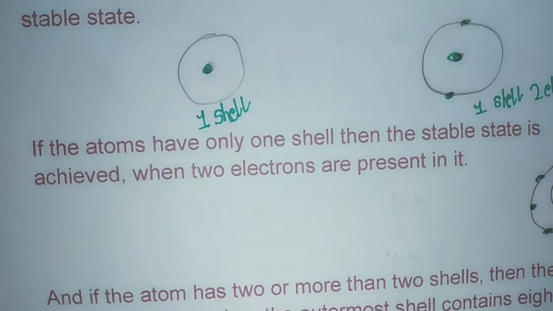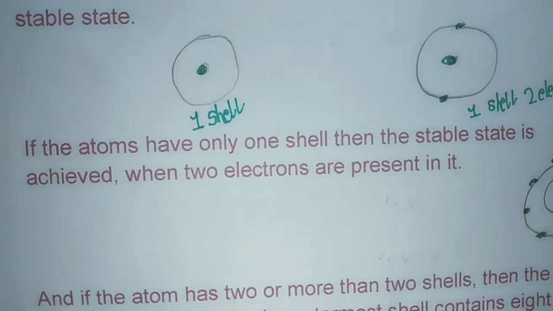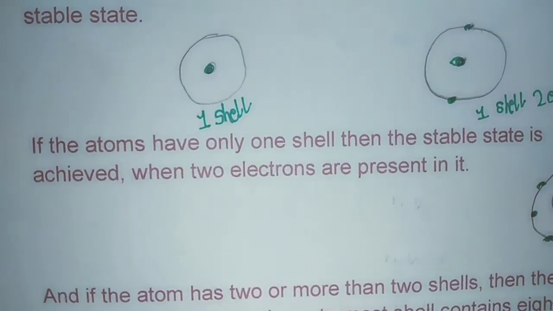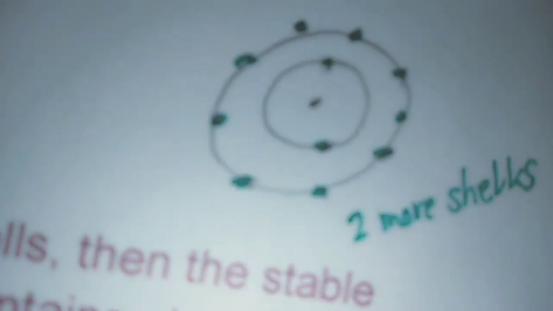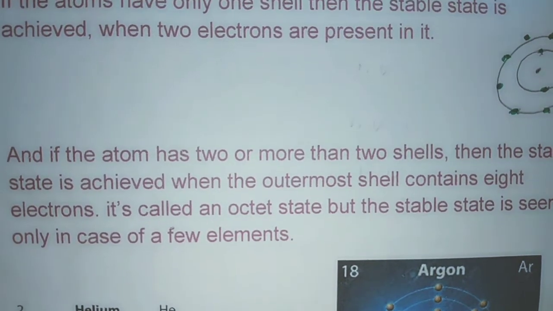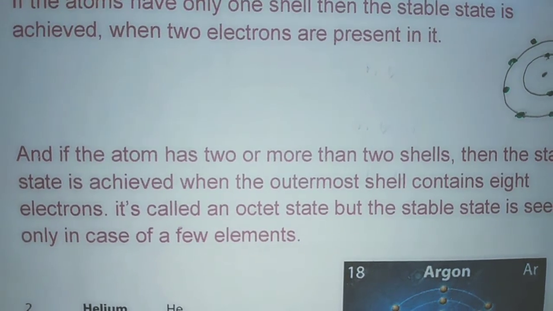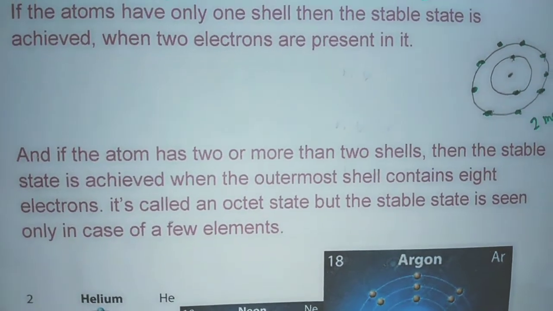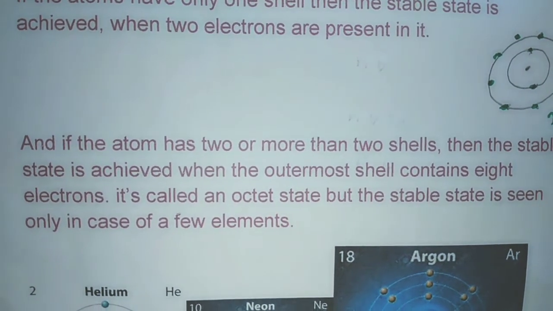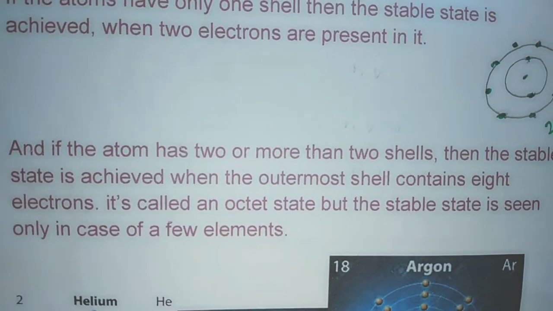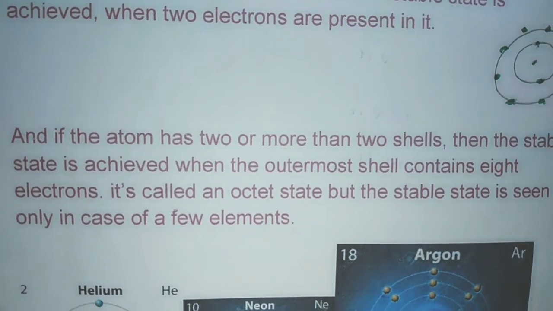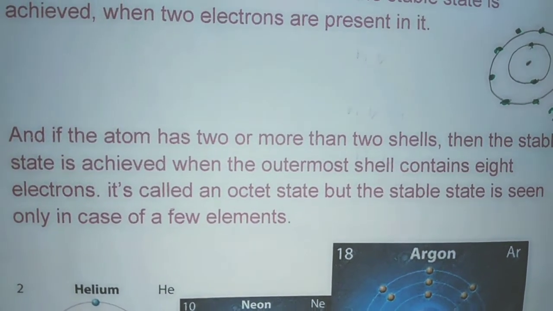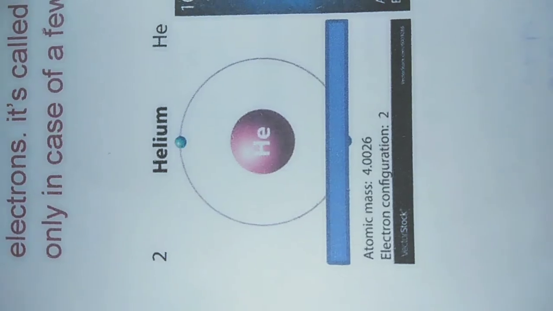One shell and two electrons. If atoms have only one shell, then the stable state is achieved when two electrons are present in it. Two or more shells: if the atom has two or more than two shells, then the stable state is achieved when the outermost shell contains 8 electrons. It is called an octet state, but the stable state is seen only in the case of a few elements.